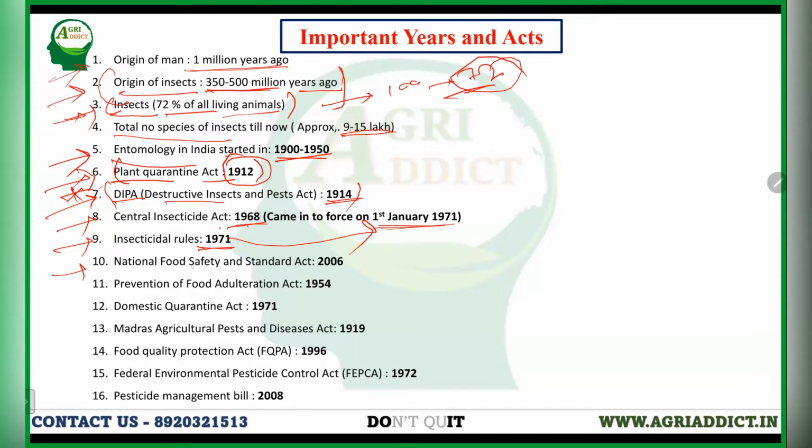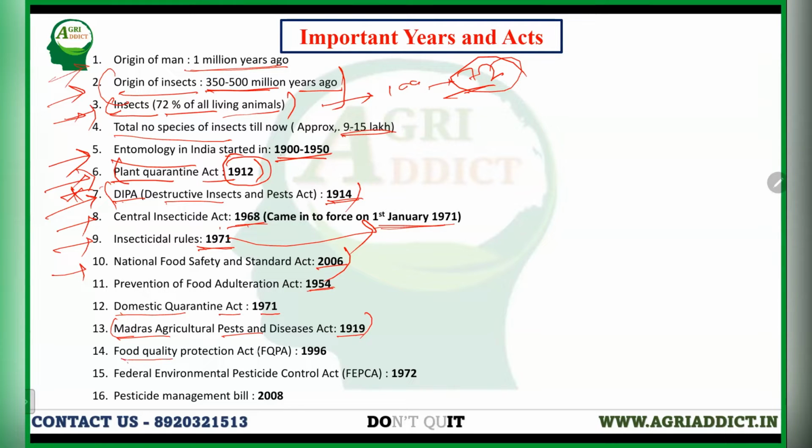Another one, the National Food Safety and Standards Act, that is NFSSI, was enacted in 2006. Prevention of Food Adulteration Act was enacted in 1954, and the Domestic Quarantine Act was enacted in 1971. The Madras Agricultural Pest and Disease Act was enacted in Madras Presidency under T.V. Fletcher in 1990.